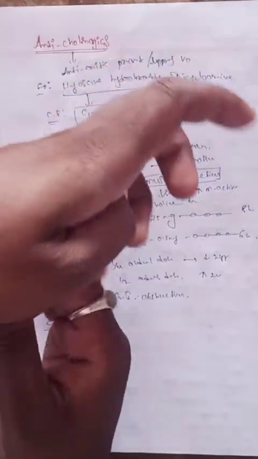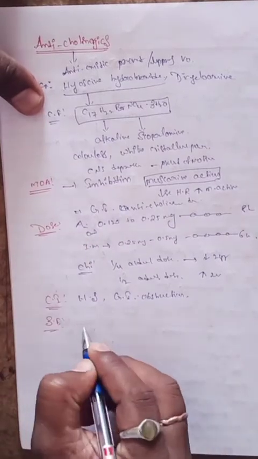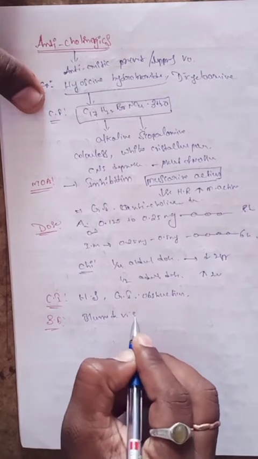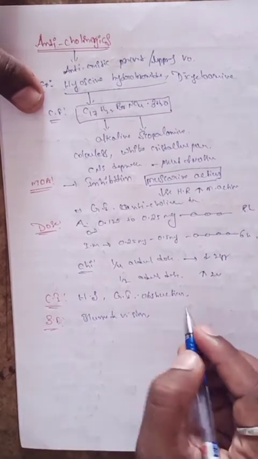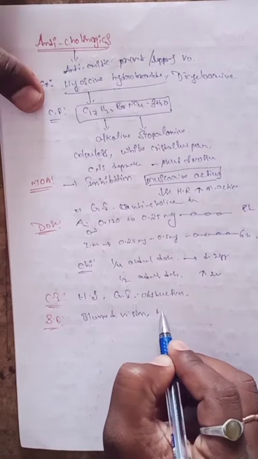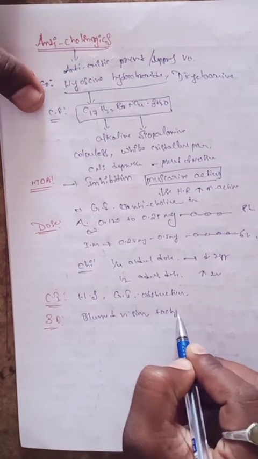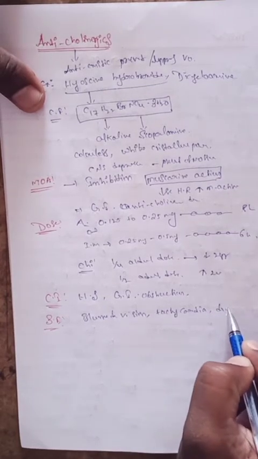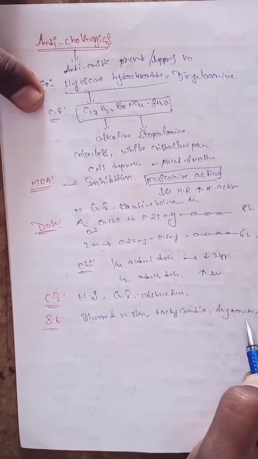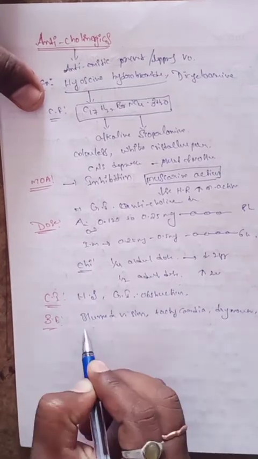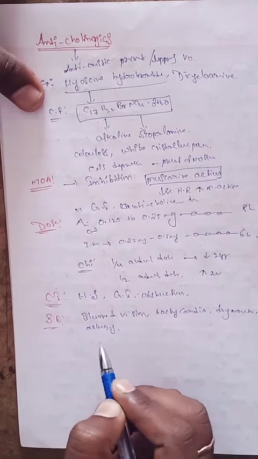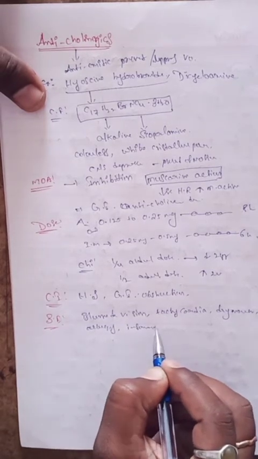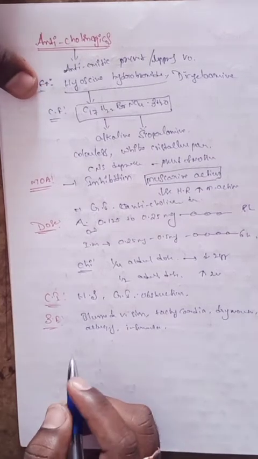It mainly affects vision, causing blurred vision. Other effects are tachycardia, dry mouth, rashes, allergic reactions, and insomnia. These are the side effects of this drug.